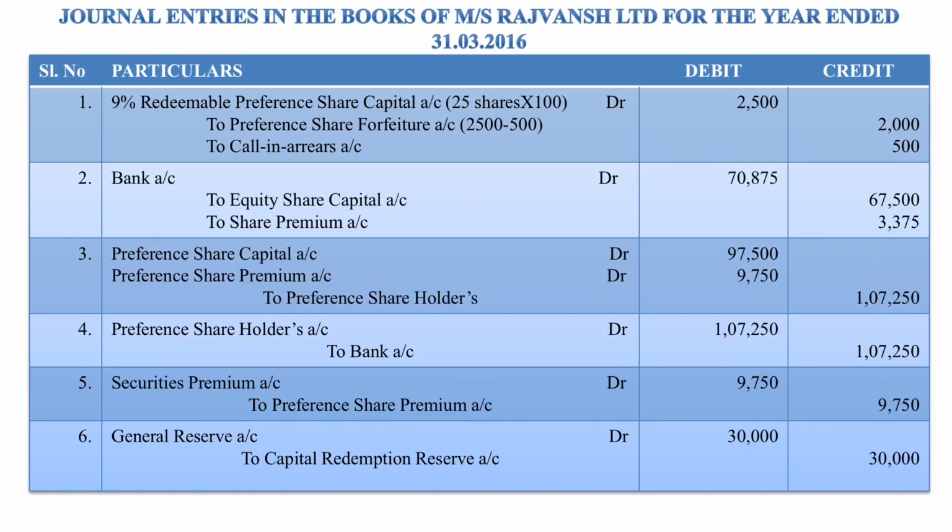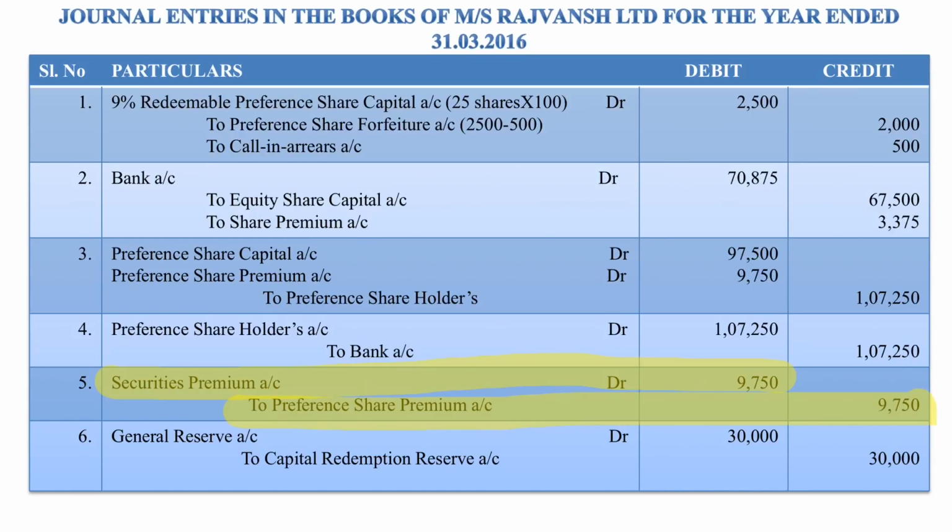Next is a very simple entry, that is payment of the above liability. Since liability is getting reduced, we have to debit it, and since bank account is getting reduced, we have to credit it. Asset, if asset decreases, it has to be credited. That's what the asset rule says. And with regard to the premium part, we already saw that the premium in this case is coming from the existing securities premium account. Therefore, whatever we had debited as preference share premium account, that is 9,750, is now being set off against the existing balance of securities premium account. Securities premium account is a liability, and therefore it was showing the credit balance. Now that liability is getting reduced, we have to debit the same.